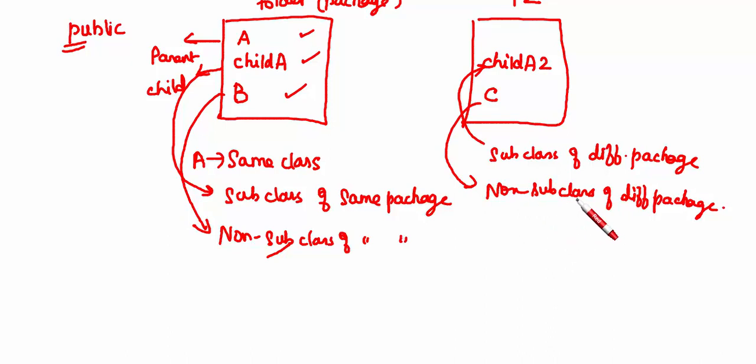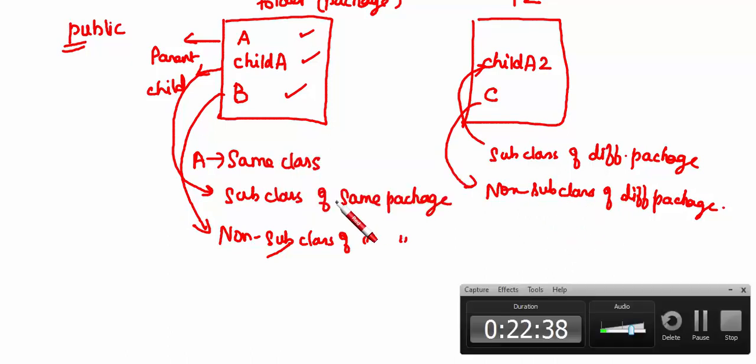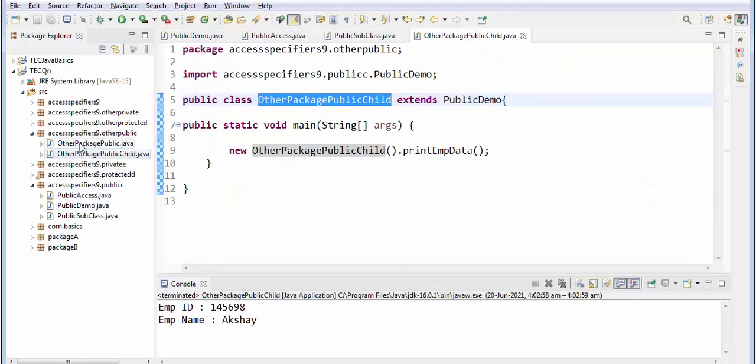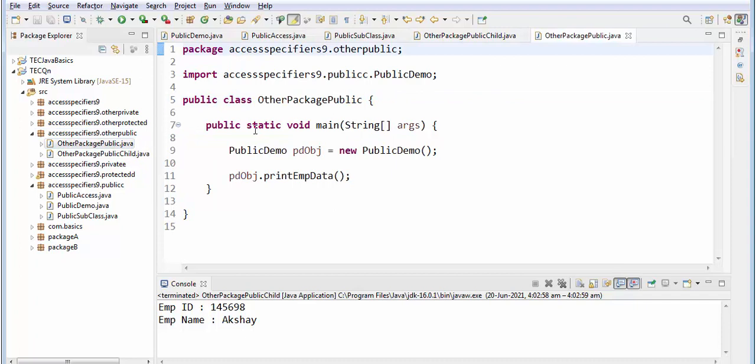Next, non subclass of a different package. Say for example, I have one different class. This is some other class. There is no relation between this class and this public demo class. It lies in some other package, isn't it?